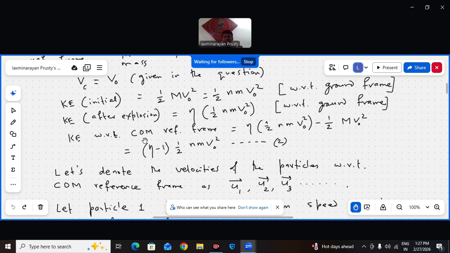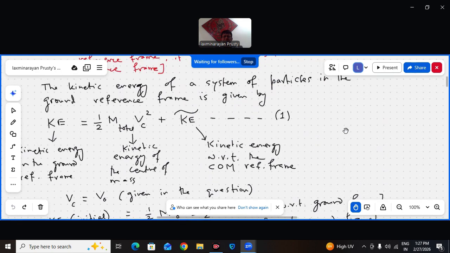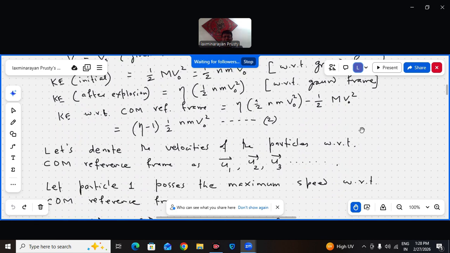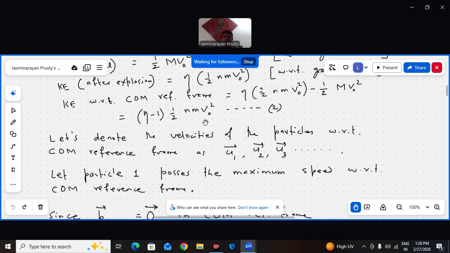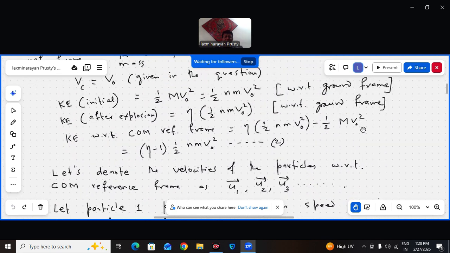K with respect to the center of mass reference frame after explosion will be how much? K after explosion is equal to the ground frame value minus half M total Vc square. That will be the kinetic energy with respect to the center of mass. So eta half Nm V0 square minus half M total V0 square, but M total is capital M, which is Nm.